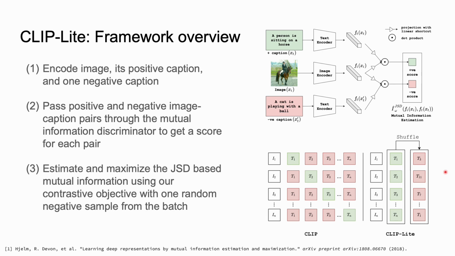On the bottom figure, you can see that while CLIP requires unpaired captions from all images in the batch as negative samples, CLIP-Lite can be optimized by just randomly picking one unpaired caption as a negative sample pair. This gives us extreme data efficiency and allows our model to be trained with very small batch sizes and on very small data sets.